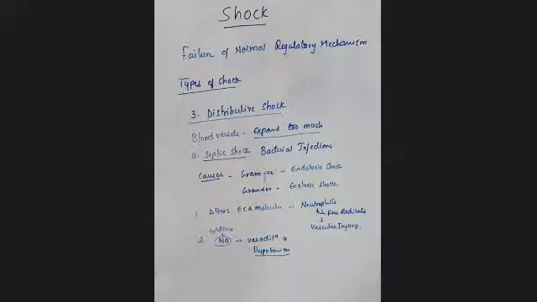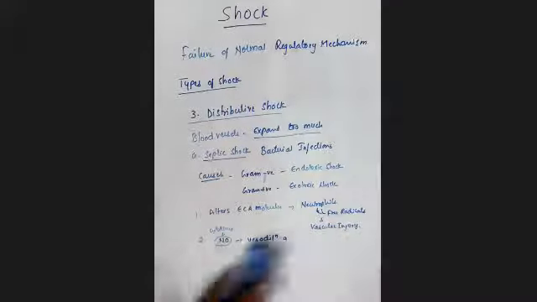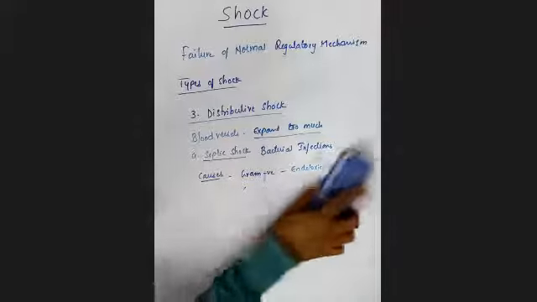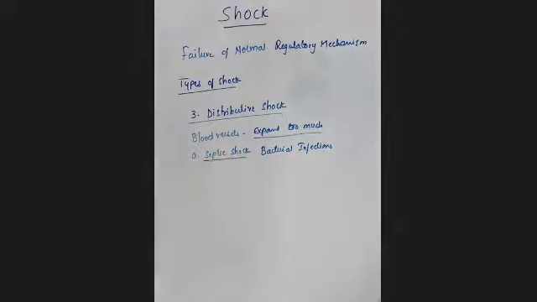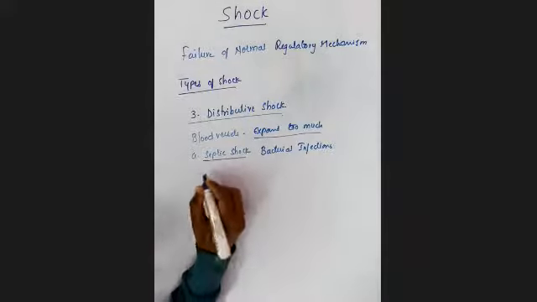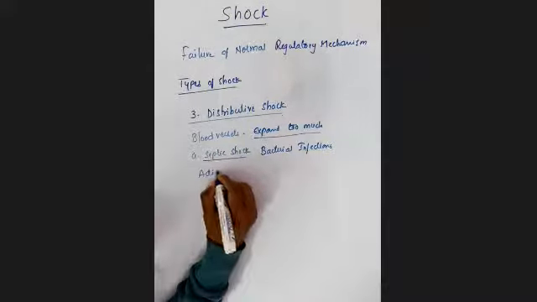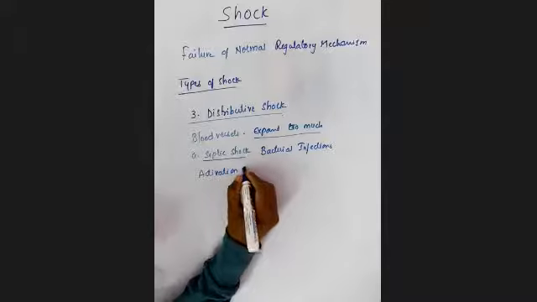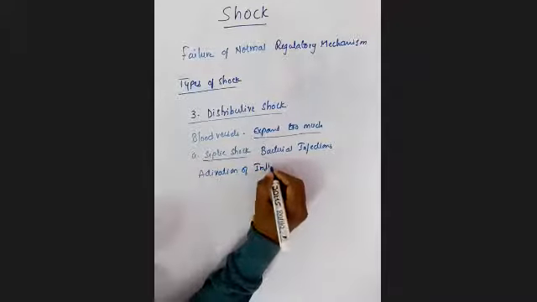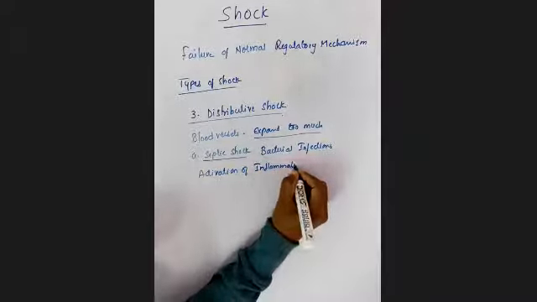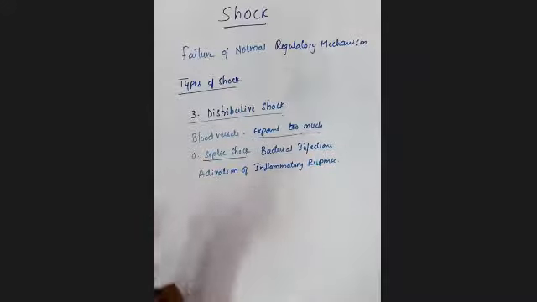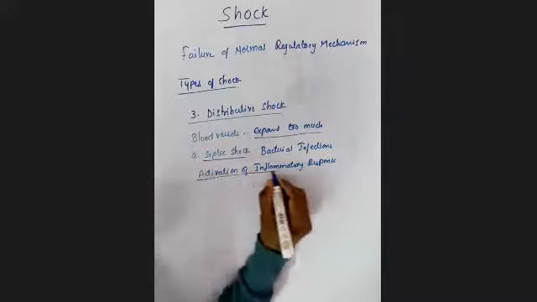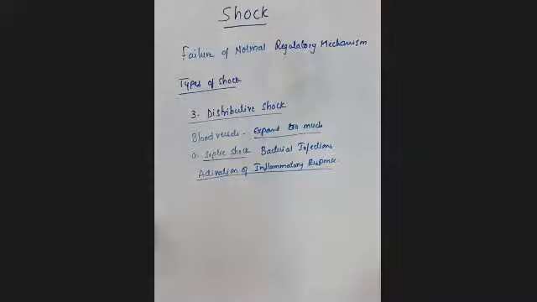Next, in the pathogenesis, if you see, the second one is activation of the inflammatory response. We are discussing the pathogenesis of this septic shock. Yes, so activation of the inflammatory response also leads to this kind of septic shock.